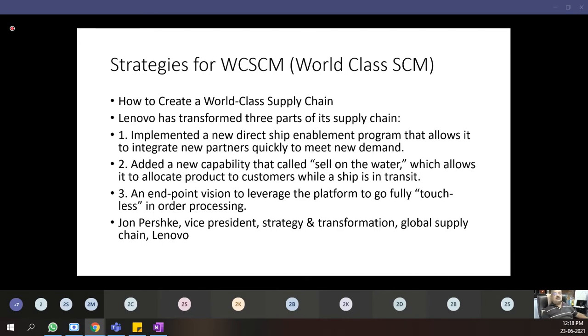Understood? This is the innovation in supply chain. This is called world-class supply chain. And this concept was introduced by the gentleman John Pershk, who is Vice President Strategy and Transformation for Global Supply Chain at Lenovo. And this is very well appreciated. So the next time you order a Lenovo laptop or a computer, be sure that it comes directly from the Lenovo factory to you.